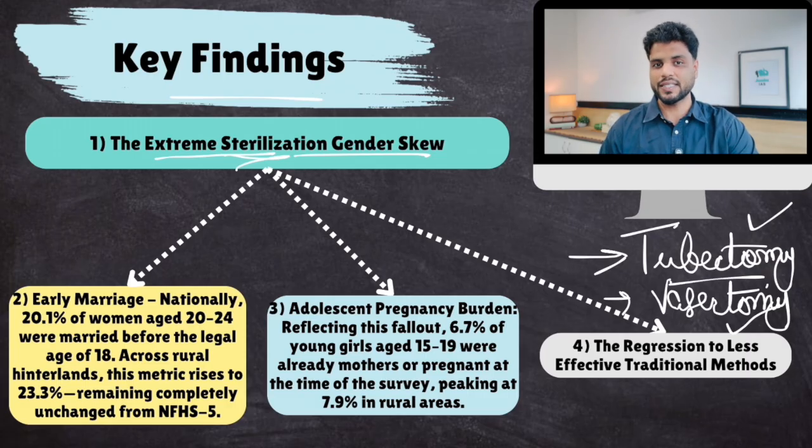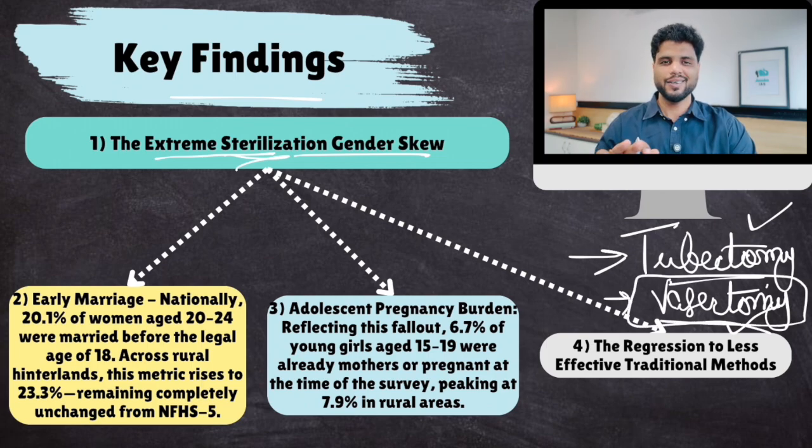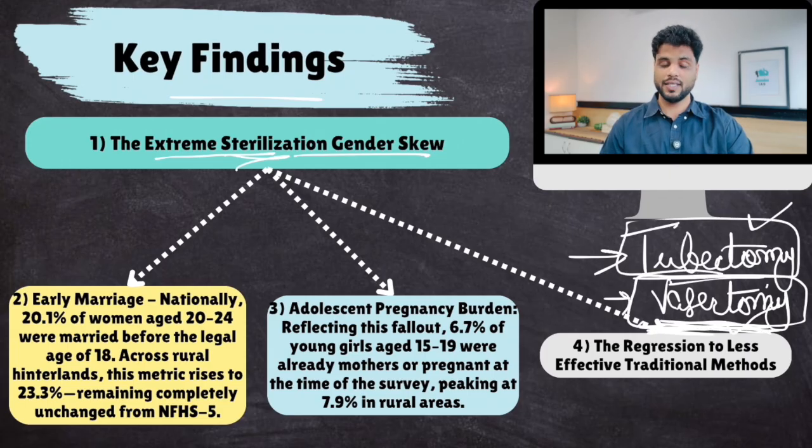Now there is a gender skew in this. Very few males choose to have vasectomy because there are some societal problems associated with it. Very rarely do males choose to have vasectomy. And if a couple wants to decide whether they should go for sterilization or not, they ask their wife to have tubectomy. Males rarely have vasectomy, and the data points in this direction. Despite the fact that vasectomy is safer, they still force their females to have tubectomy if they have taken this call. This is a problem.